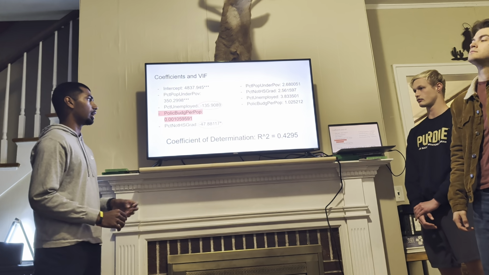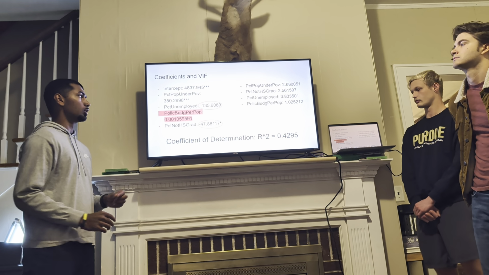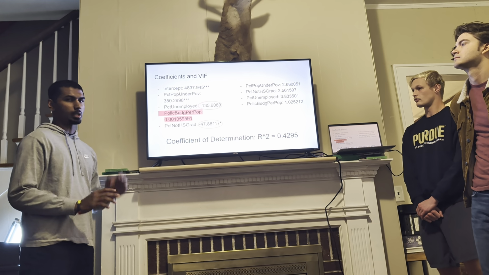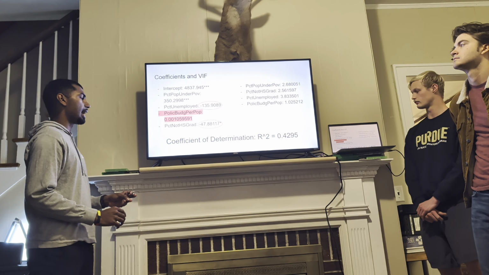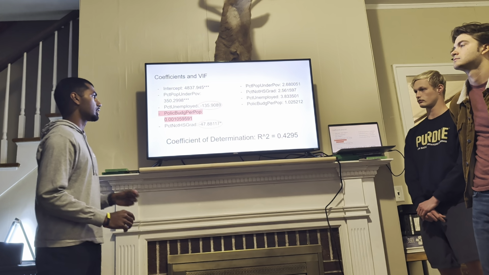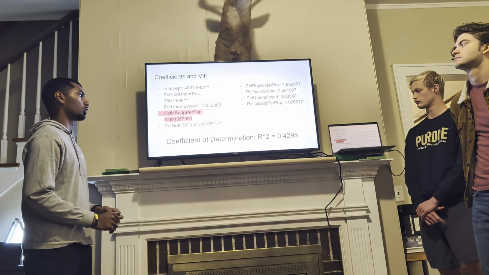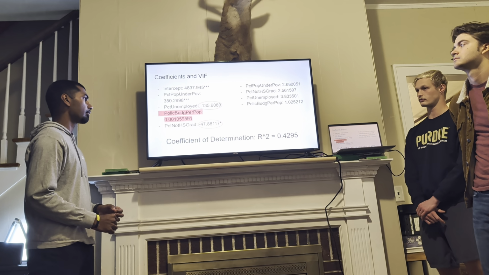Along with that, the percent unemployed showed a negative value of negative 135, and this was not significant, but it does demonstrate that a percent increase in percent unemployed decreased the total crimes per population by 135.